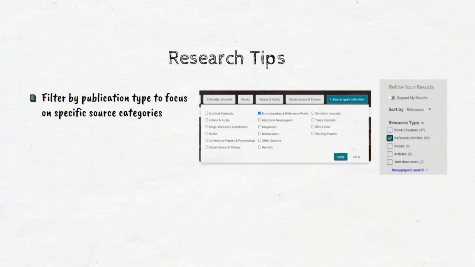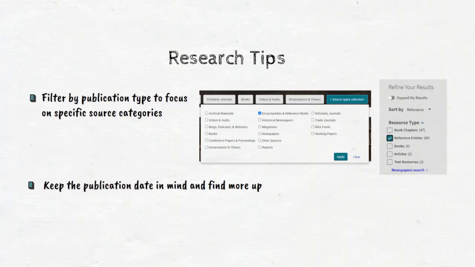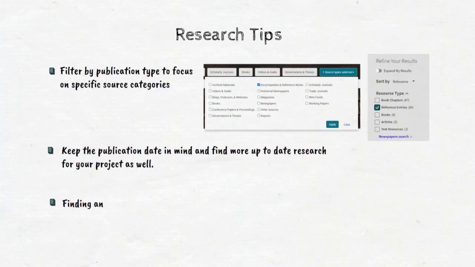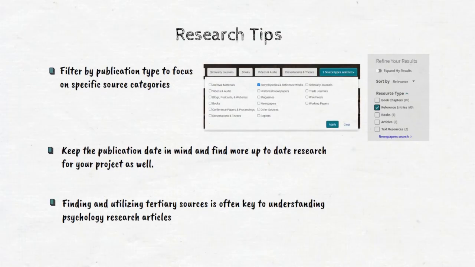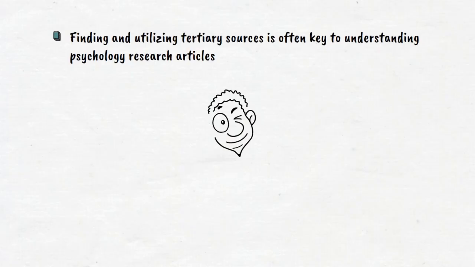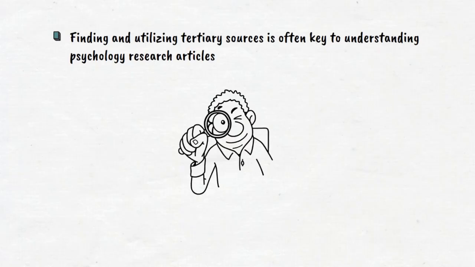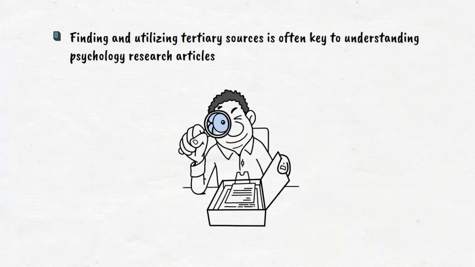And just like with the secondary sources, tertiary sources take time to compile and consolidate, so while they may help with understanding terminology, it is important to keep the publication date in mind and find more up-to-date research for your project as well. Finding and utilizing tertiary sources is often key to understanding psychology research articles as a student, because you aren't yet familiar with all the specialized terminology used in the field. Carefully reading a few introductions to new terms in a dictionary or encyclopedia will provide the background information you need to understand the primary and secondary sources in psychology.